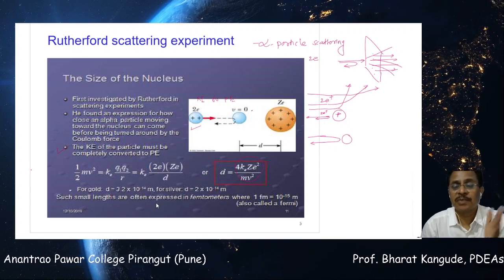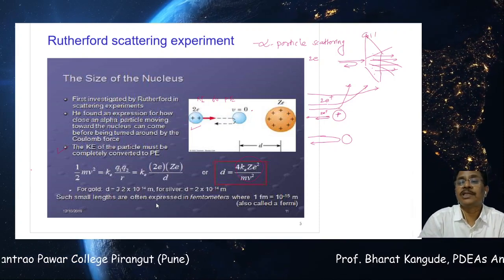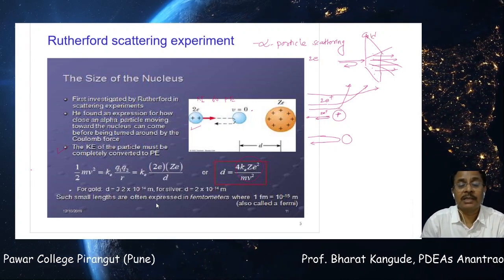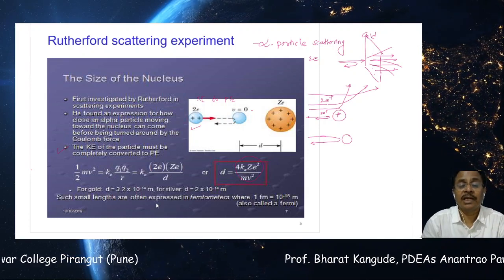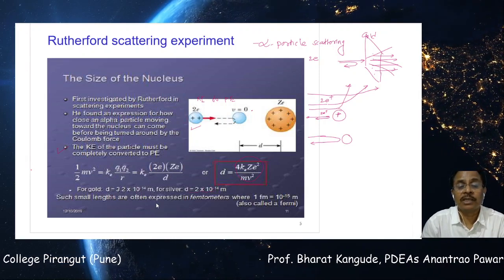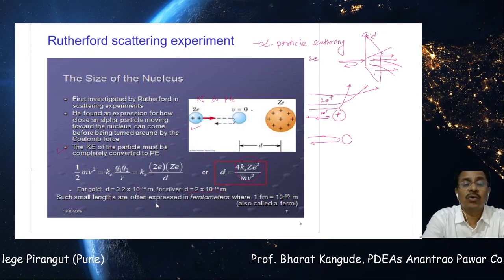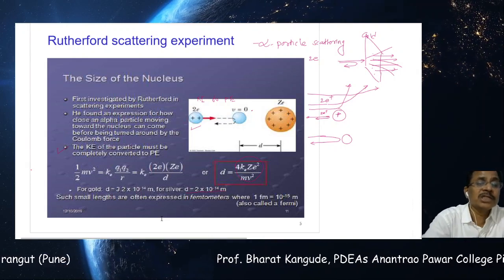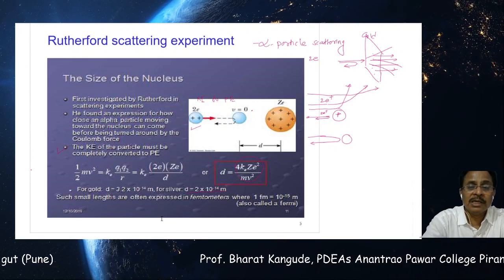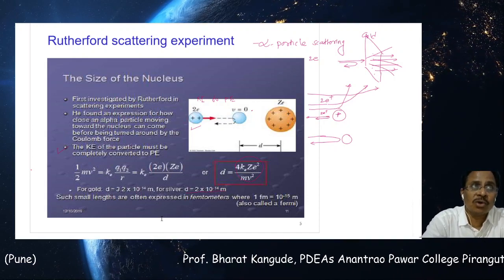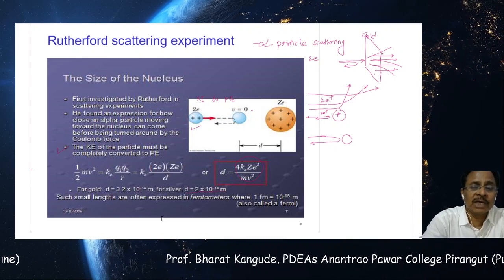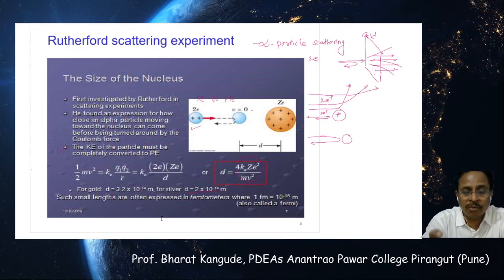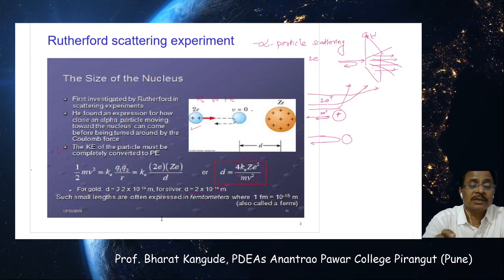Now he replaced the gold foil by silver, and carried out the same experiment for a different element, and he found that for silver, the nucleus size is around 2 into 10 raised to minus 14 meters. As we change the element, this number is found to be different. On the basis of that, he did this simple experiment on almost all elements known till that time, and he found that for every element, the size of the nucleus, or the entity over which all these positive charges are concentrated, is different.